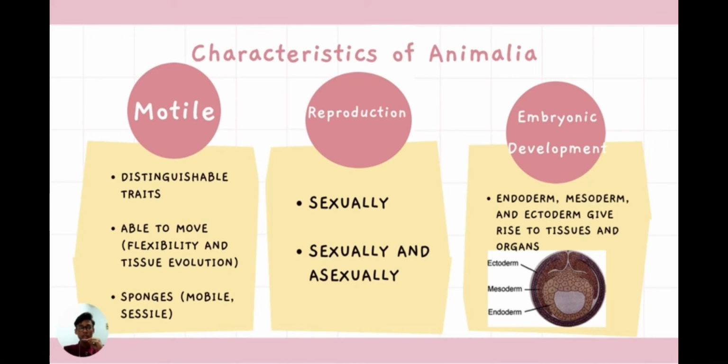Lastly, nematodes undergo embryonic development. Nematodes are triploblastic organisms, meaning that they have three germ layers: the innermost layer endoderm, the middle layer mesoderm, and the outermost layer ectoderm, which give rise to tissues and organs.